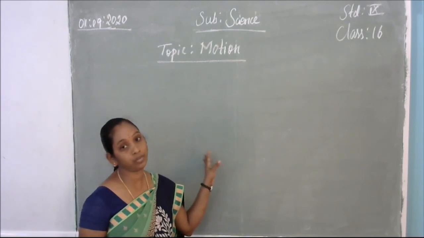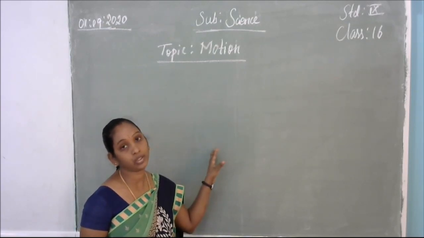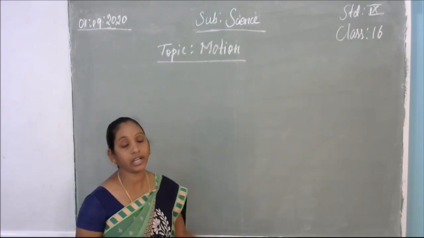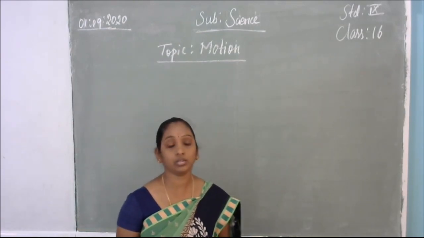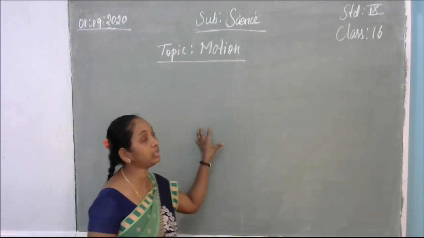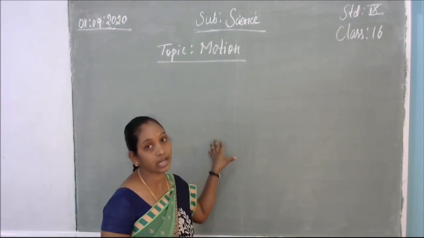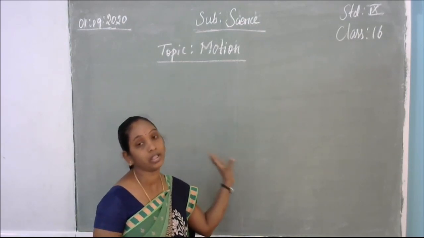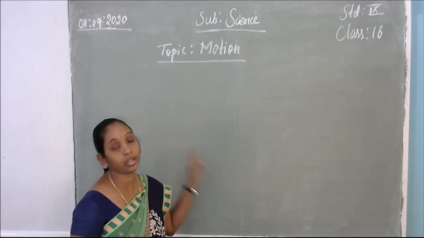So how to describe motion? It means the object appears to be moving in position. That is called motion, and it is described from a reference point. For example, the object is at a particular reference point, it starts the movement, and where it stops, how much distance it has covered, then we come to know how the object has moved.